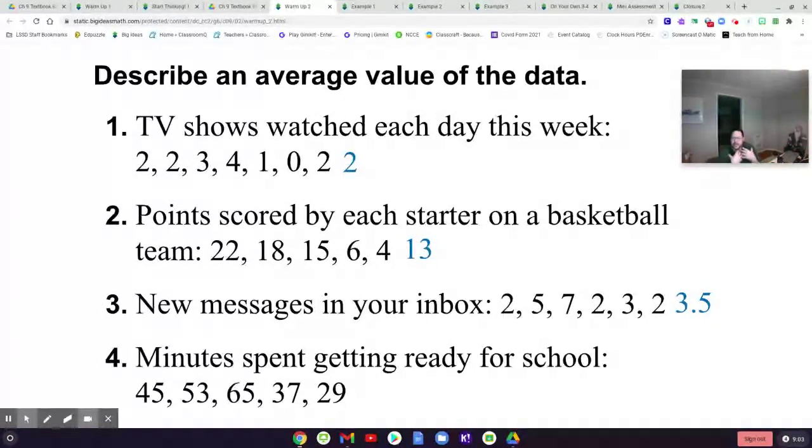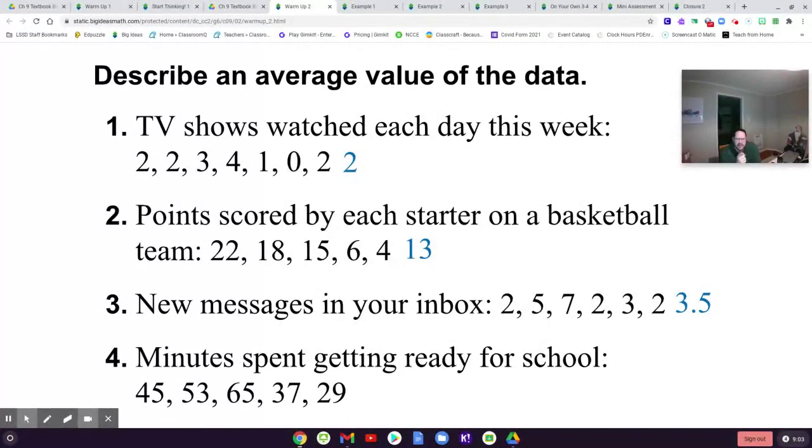Also, my personal opinion on this one is that it's okay for you to use your calculator as long as you're using it to add and then divide, but don't use a calculator that just tells you the mean if you put in numbers, okay? So if you're using a calculator to add and then divide, no problem for this assignment.